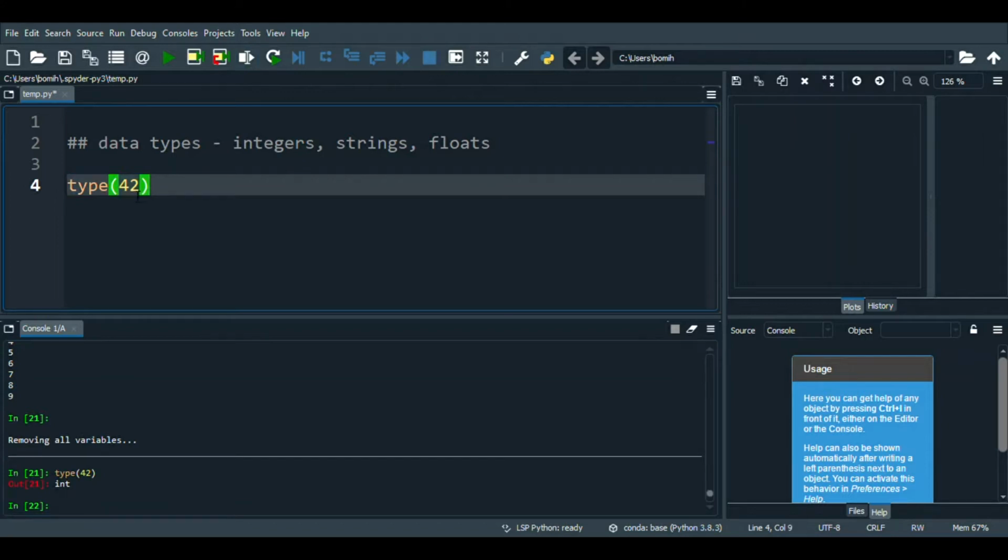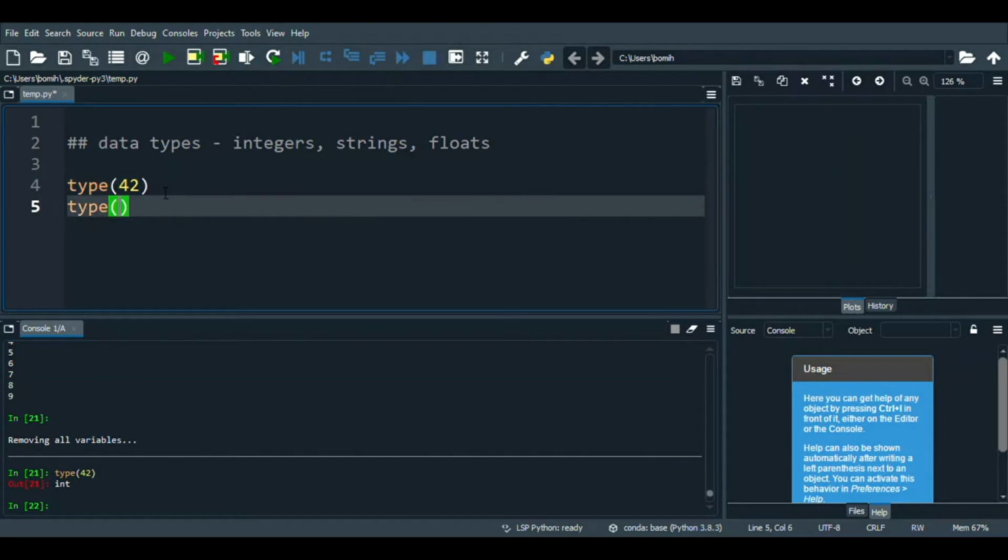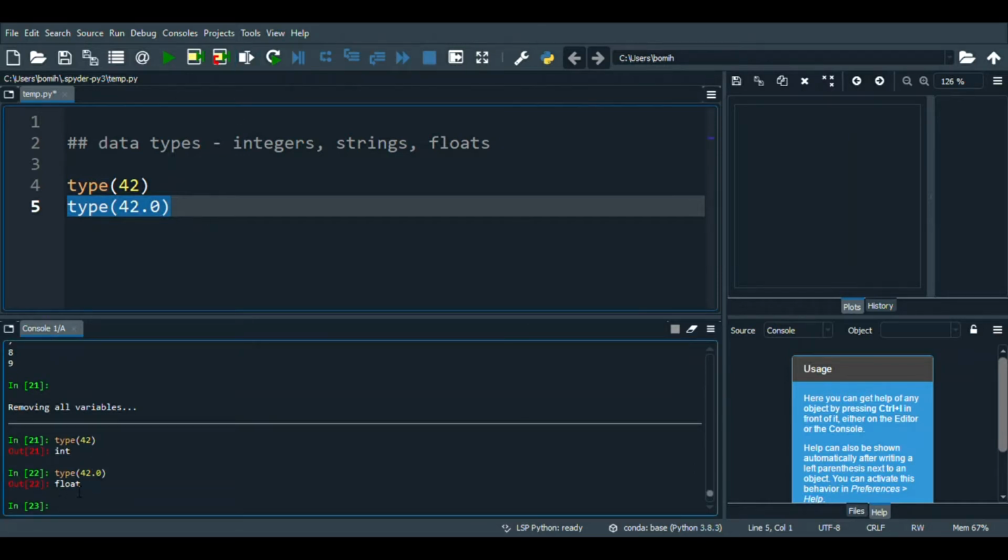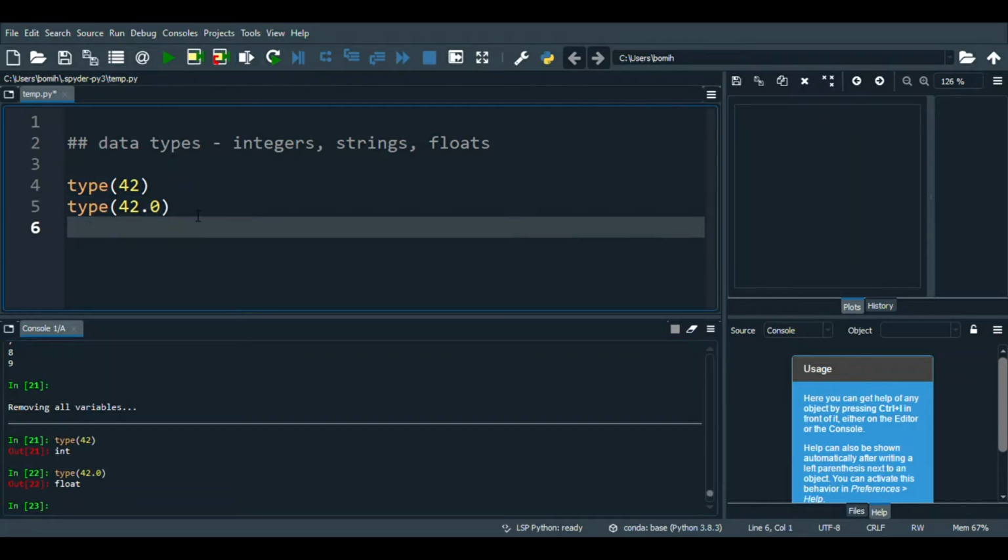Now let's try to convert this into a float. We would do that by doing type and then putting in 42.0, because like I mentioned previously, floats are just integers, but floats have a decimal point at the end. Let's see what the type is, and we see down here that it is indeed a float. Now let's try to convert 42 into a string.